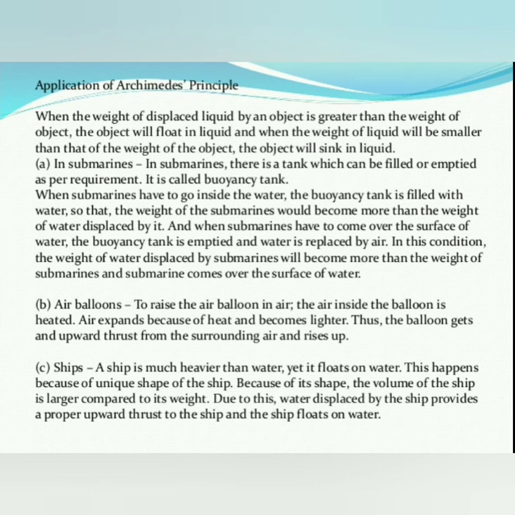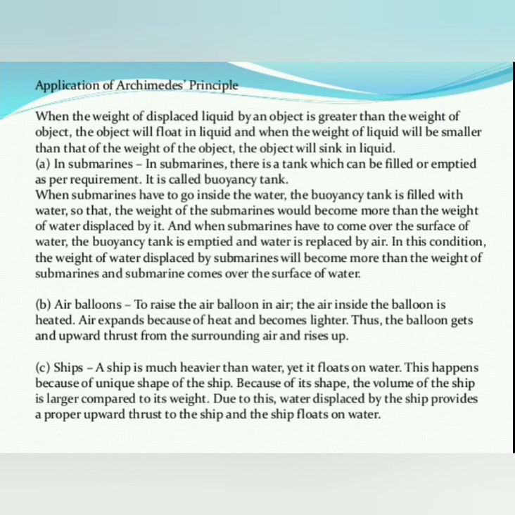In submarines there is a tank which can be filled or emptied as per requirement. It is called the buoyancy tank. Buoyancy means upward thrust. When a submarine has to go inside the water, the buoyancy tank is filled with water, so that the weight of the submarine becomes more than the weight of water displaced by it.